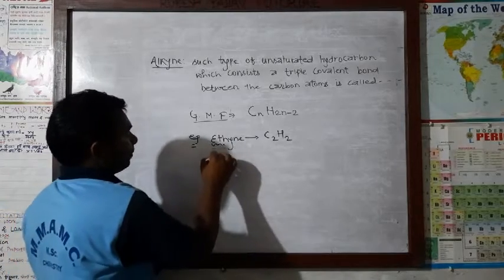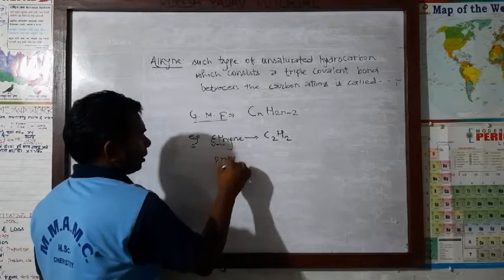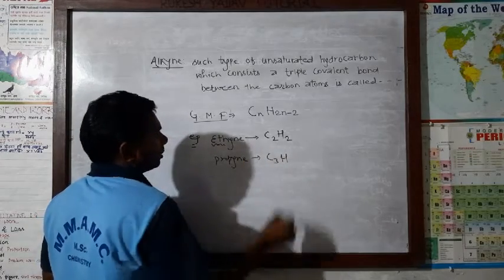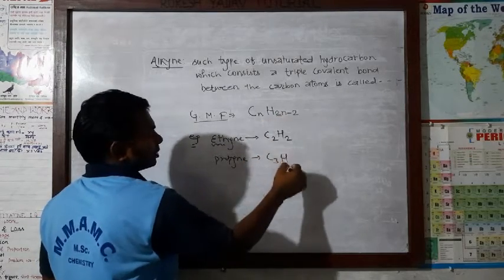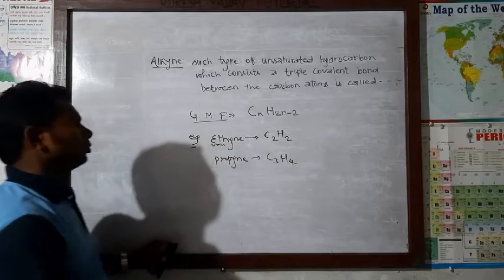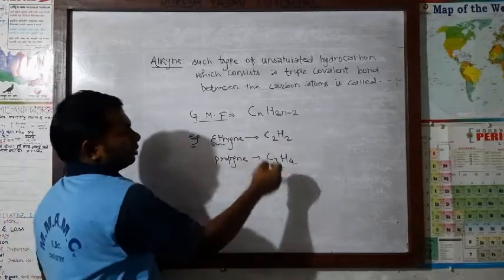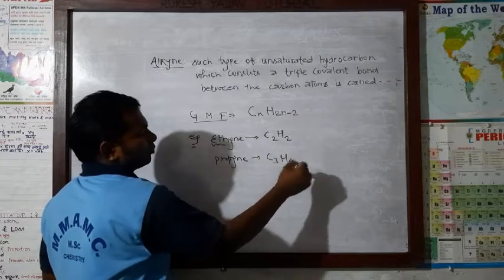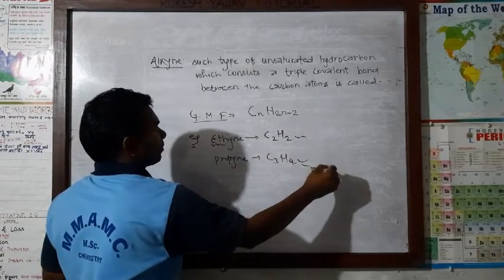In the same way, propyne. Here C3H, what will be? Put here 3, then 3 into 2 is 6, 6 minus 2, then 4.